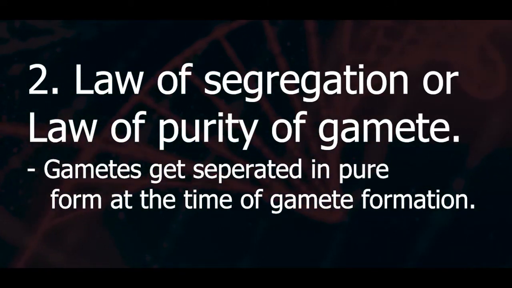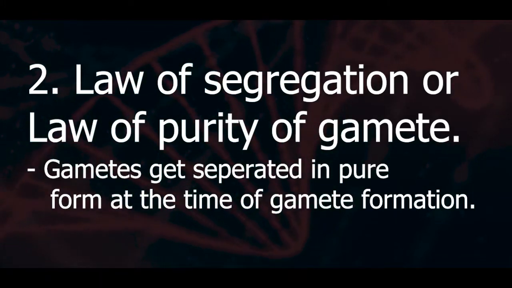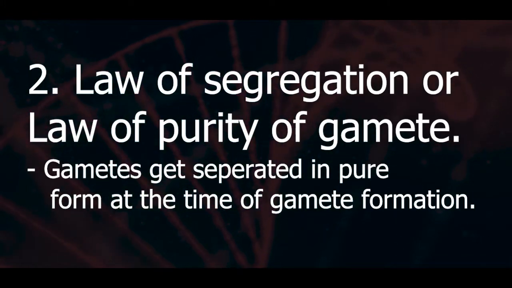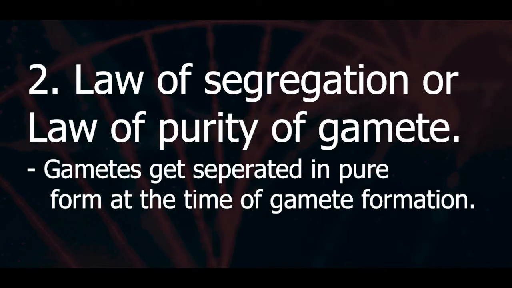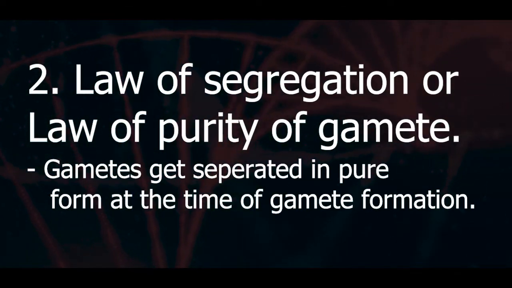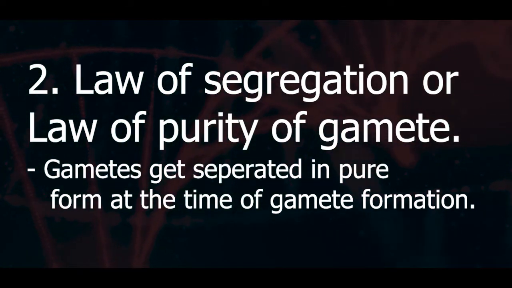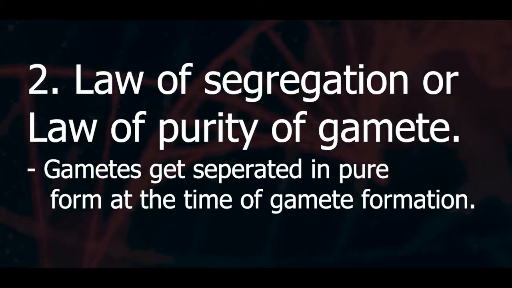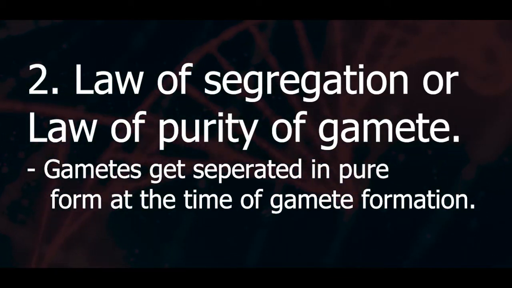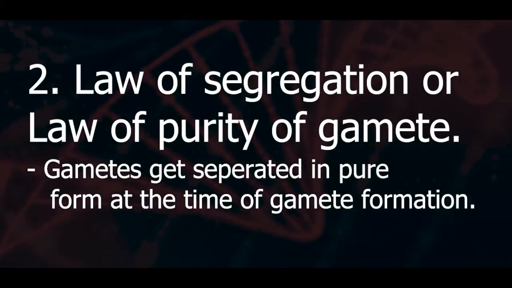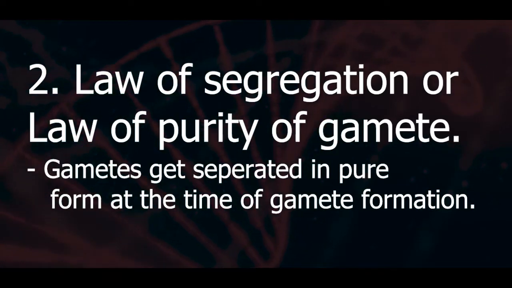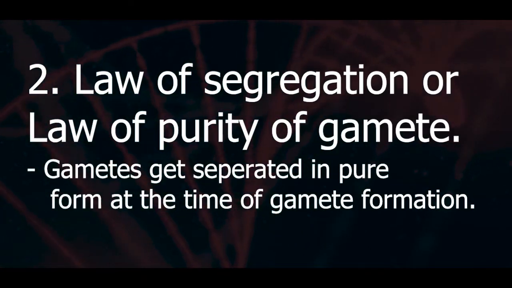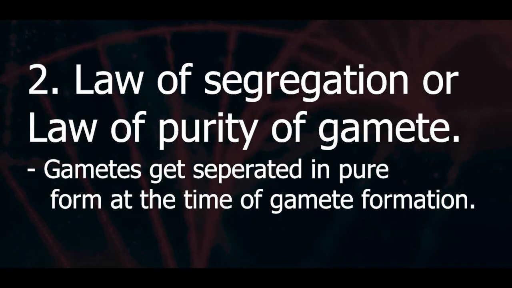It means gamete forms are pure. So, this law is also called the law of purity of gametes. For example, in a monohybrid cross between pure tall pea plant and pure dwarf pea plant, the hybrid of F1 generation contains both alleles, and during gamete formation, they separate or segregate so that each gamete bears either tall or dwarf. As a result, gamete form becomes pure.